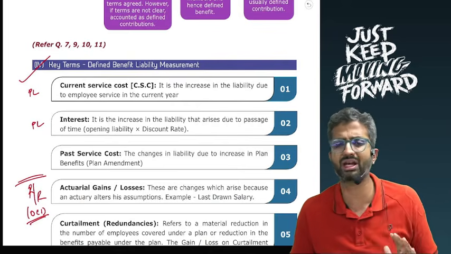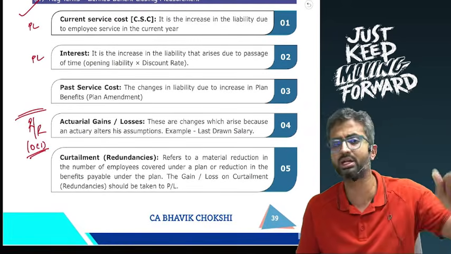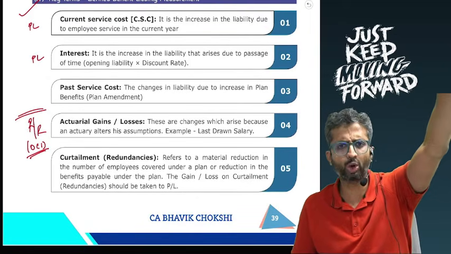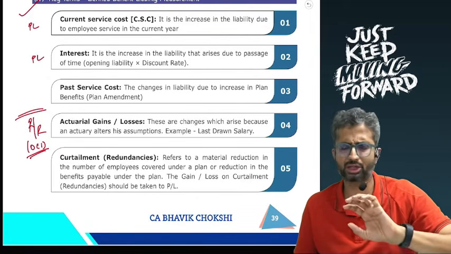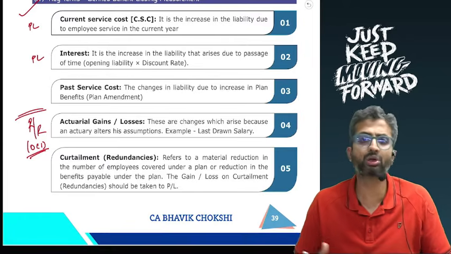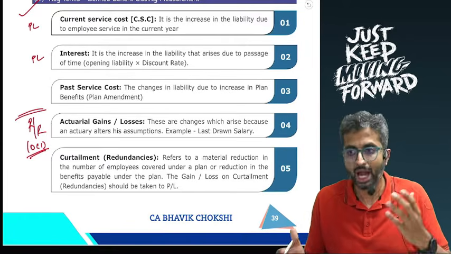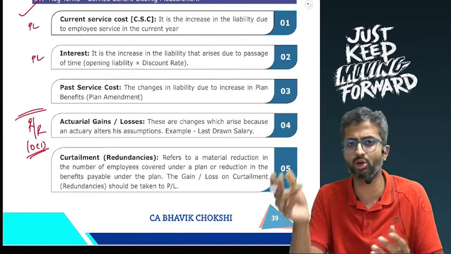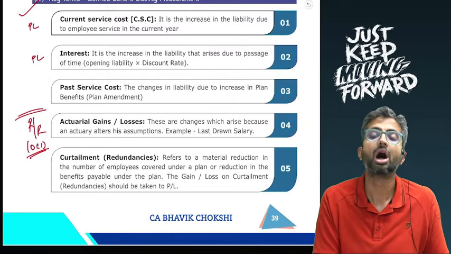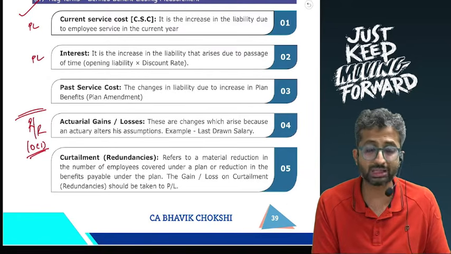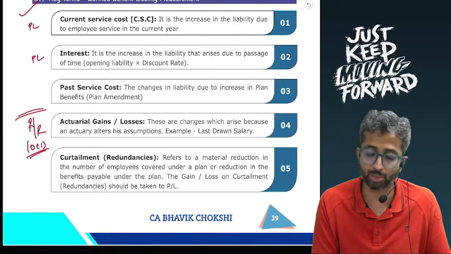Usually in almost every institute problem, we calculate this as a balancing figure. That is, you will take the opening balance, add current service costs, interest costs, do all the adjustments, and come down to the closing balance. If the closing balance and the statement do not tally, the difference is because you have used different actuarial assumptions, and hence that will be adjusted against other comprehensive income.